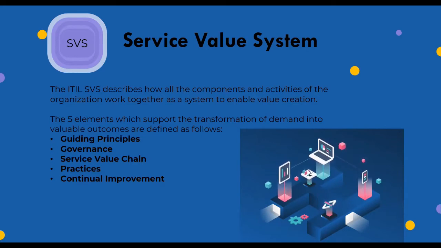And the third is service value chain, a set of interconnected activities that an organization performs to deliver a valuable product. And the fourth is practices, a set of organizational resources designed for performing work or accomplishing an objective. And the last is continual improvement, a recurring organizational activity performed at all levels to ensure that an organization continually meets stakeholder expectations.